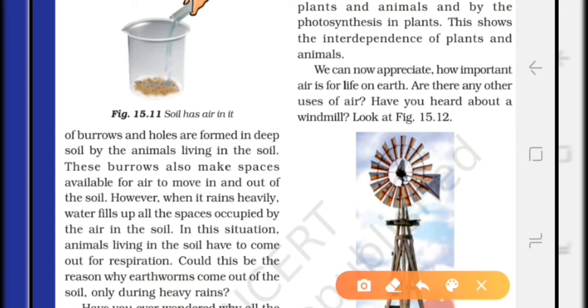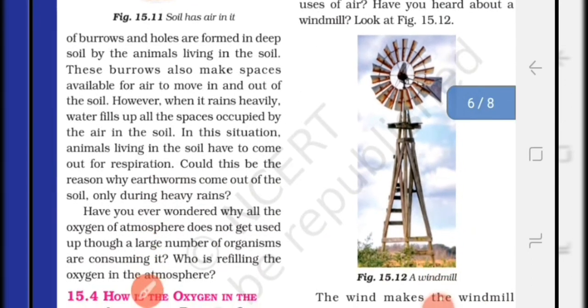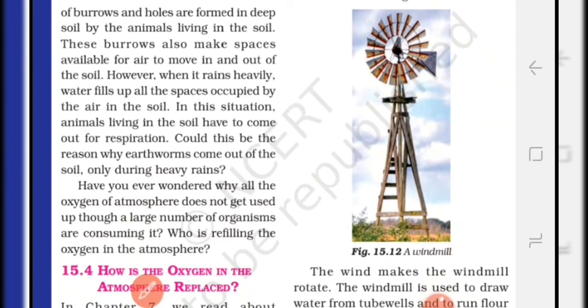But when there is heavy rain, these burrows are filled up by water, and air is driven out of these burrows. In that situation, animals living inside the soil have to come out for the respiration process. For example, the earthworm. Generally in the rainy season, earthworms come out because their burrows are filled with water. No air is there, so for the breathing process, the earthworm comes out from the hole.